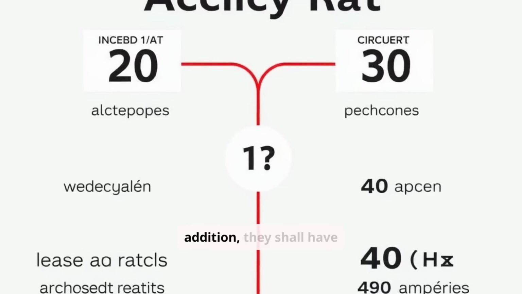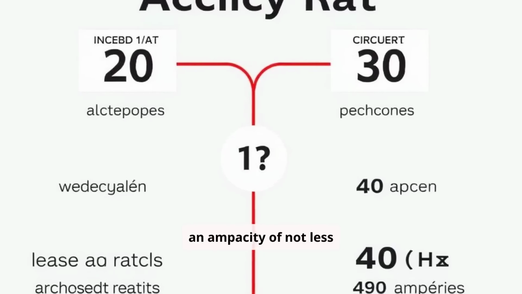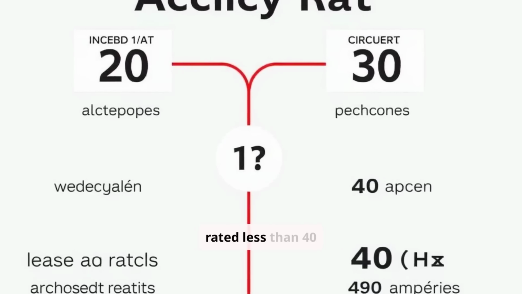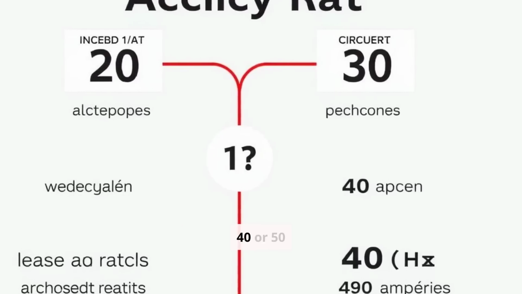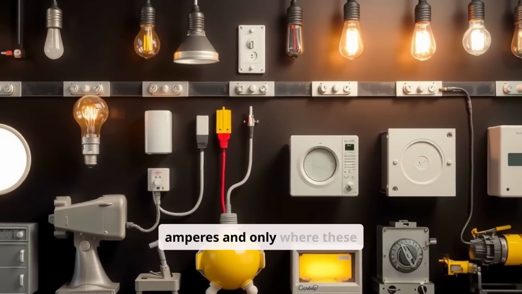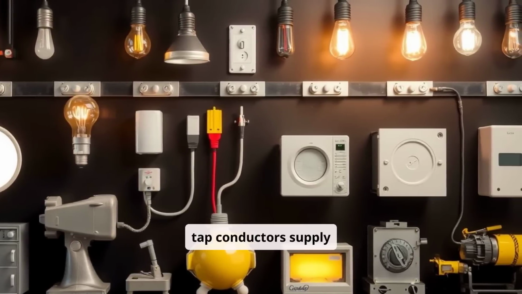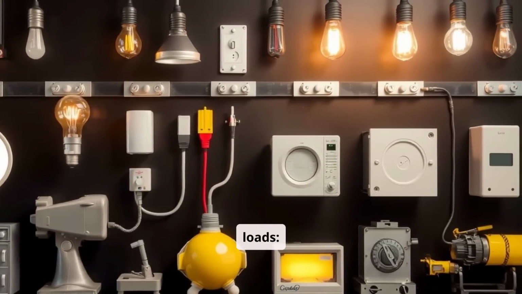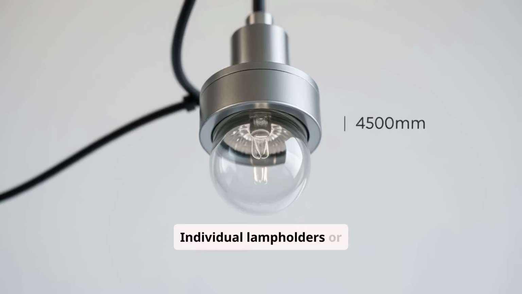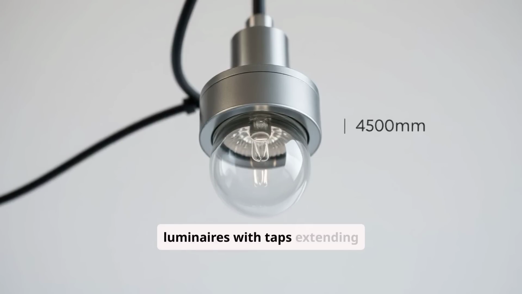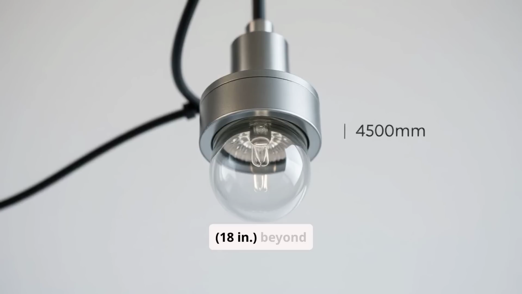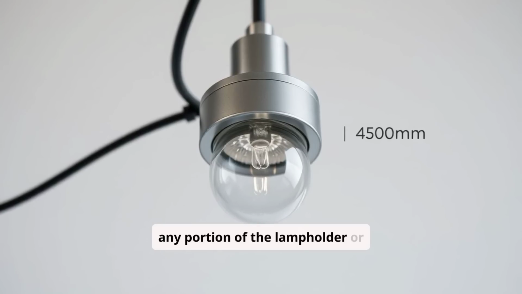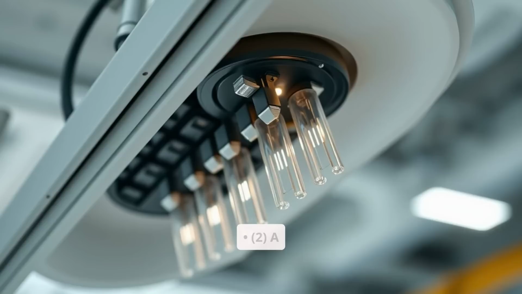In addition, they shall have an ampacity of not less than 15 for circuits rated less than 40 amperes and not less than 20 for circuits rated at 40 or 50 amperes, and only where these tap conductors supply any of the following loads. 1. Individual lampholders or luminaires with taps extending not longer than 450 mm, 18 in, beyond any portion of the lampholder or luminaire.